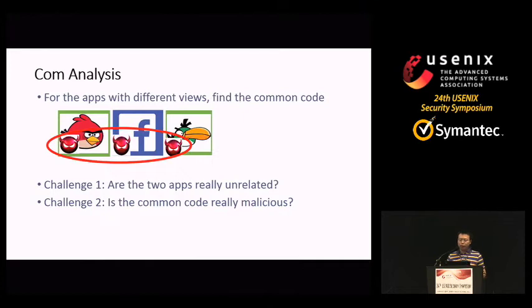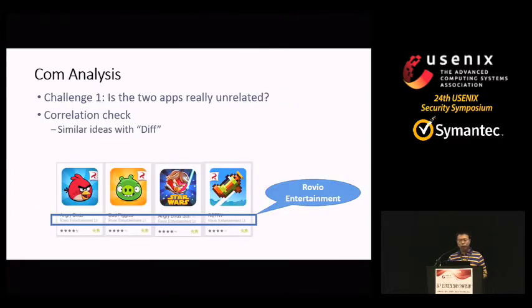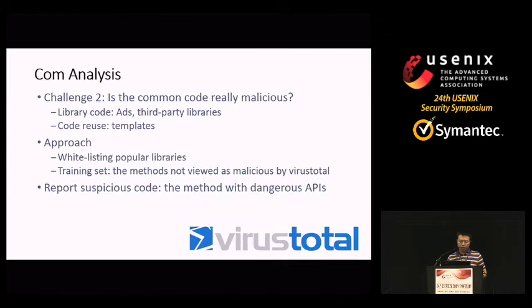When two apps have different views, we need to go through an intersection analysis. Again, we need to check, are the two apps really unrelated? Is the common code really malicious? If we face the first challenge, we can use similar ideas with diff to solve this challenge. How about the second one? Is the common code really malicious? For the library code, we can use a whitelist to remove them.